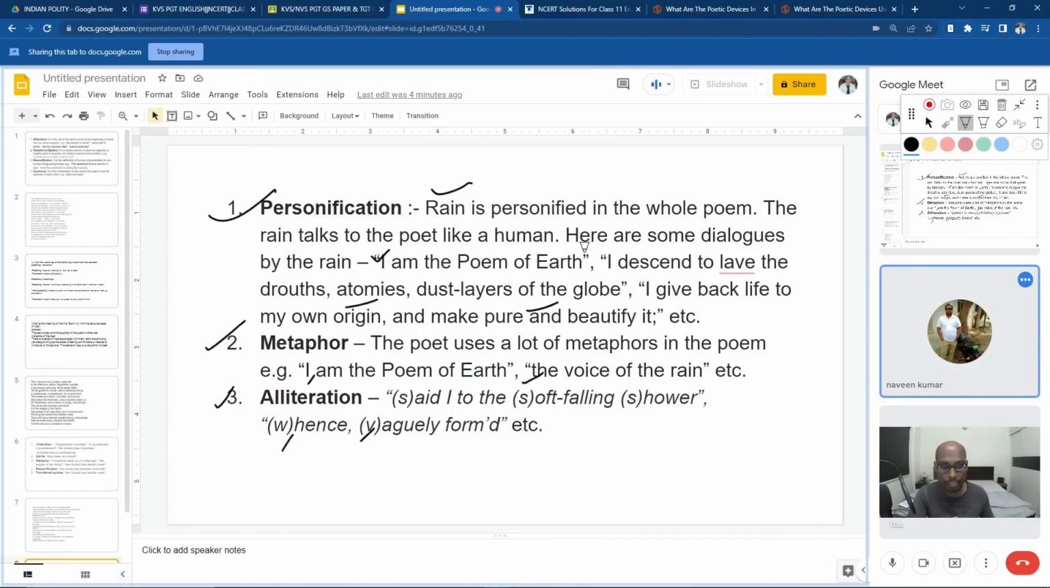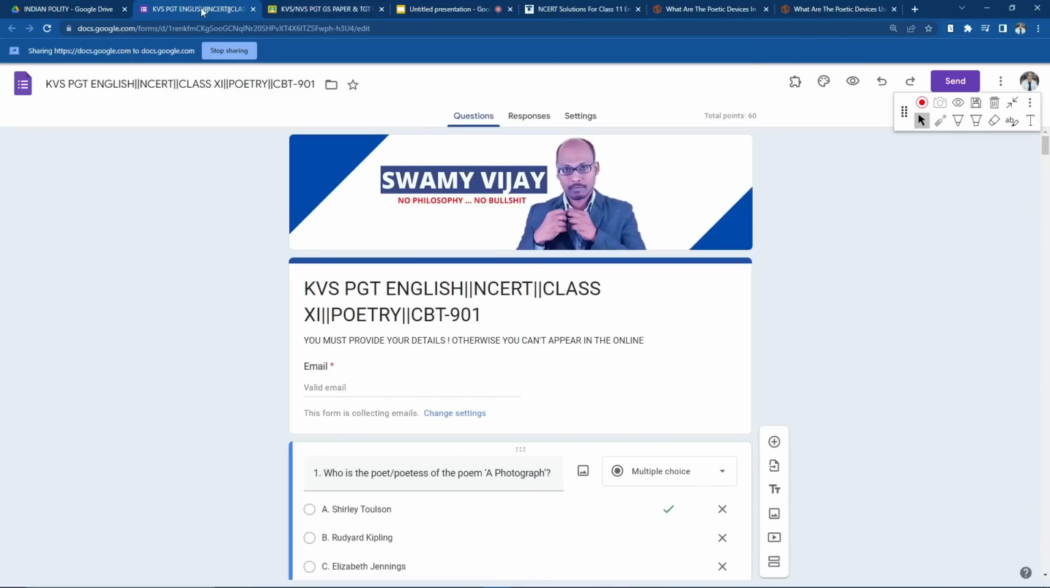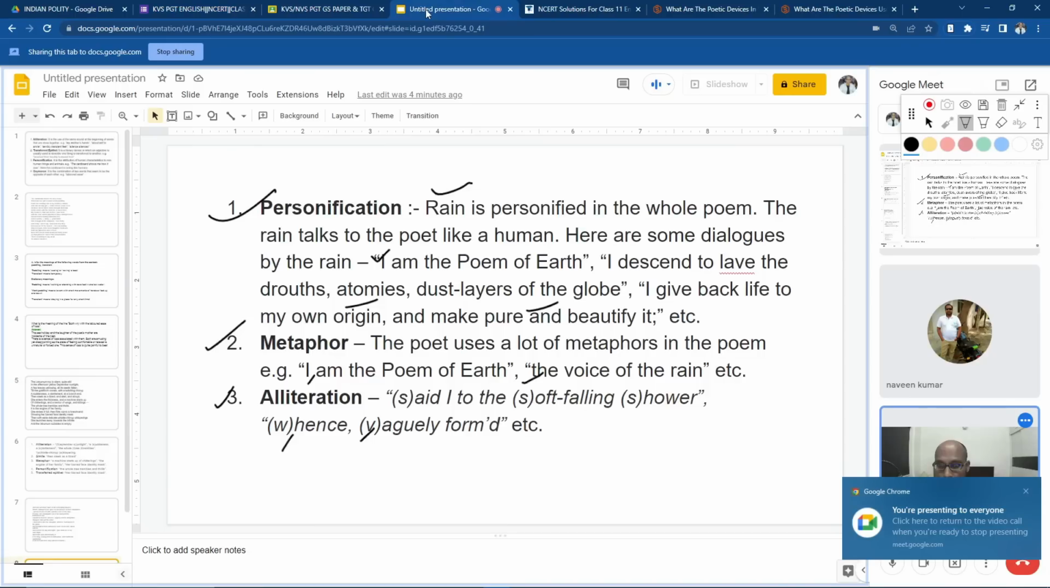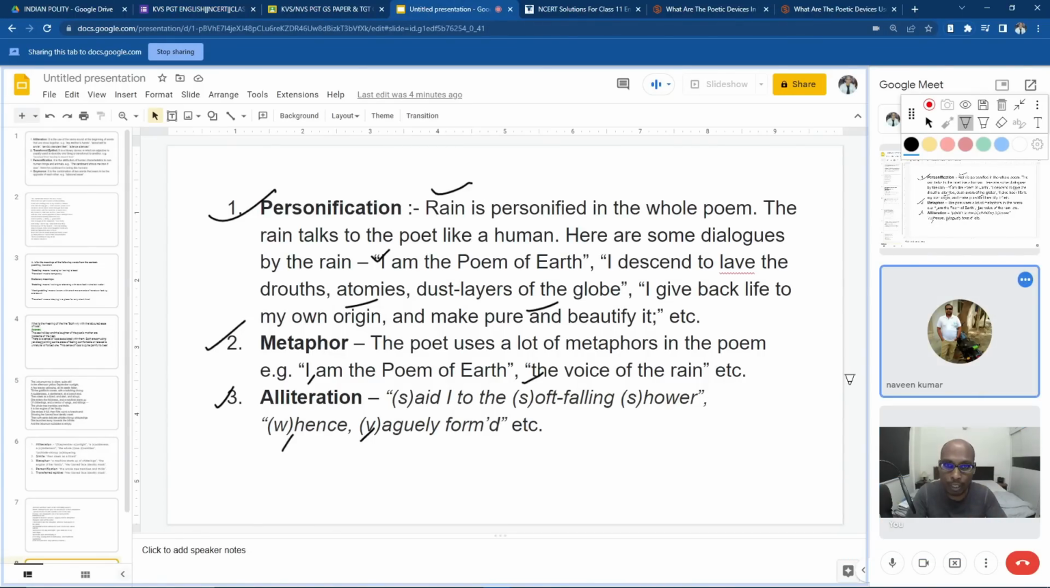So this is from my side. If you have any questions, you can ask. After this class, I am going to share the question paper. I have already prepared it, and MCQ questions on all these first three poems we have completed are already created. You have to answer these MCQ questions within half an hour after completion of this class.